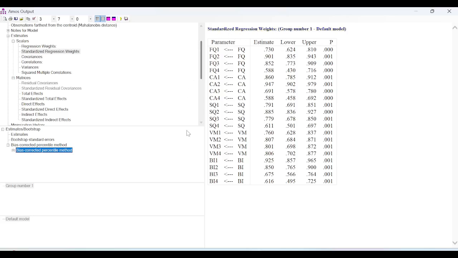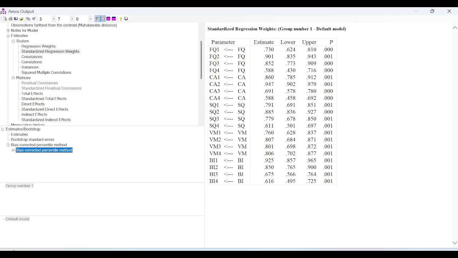Now it's quite convenient to see that all the indicators of different latent variables, fq1 to fq4 belong to fq latent variable, ca1 to ca4 belong to ca, sq1 to sq4 belong to sq, vm1 to vm4 belong to vm latent variable, and bi1 to bi4 belong to bi latent variable.